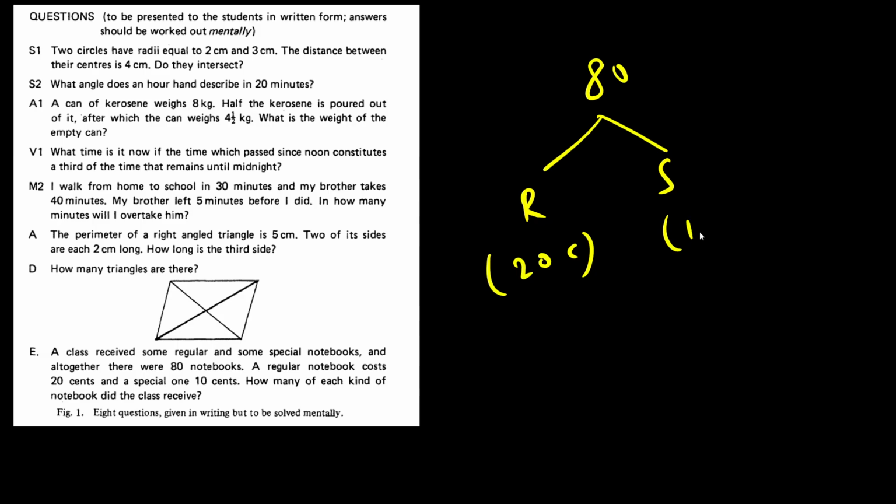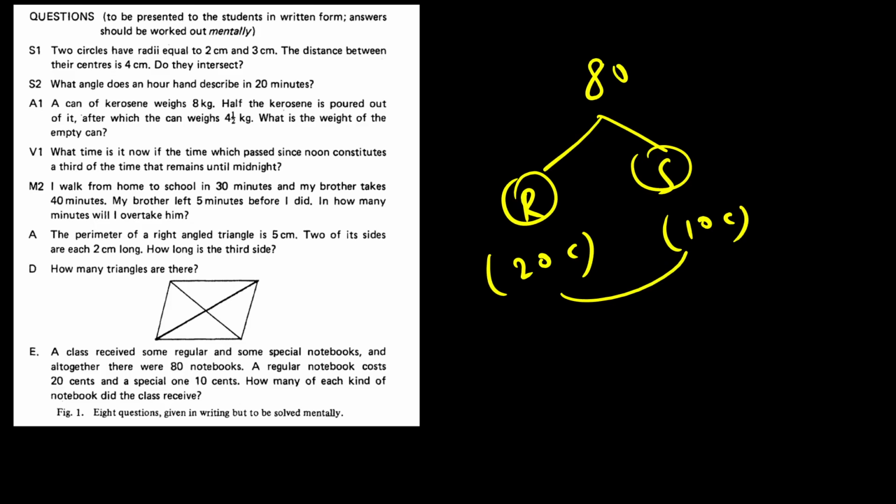If you notice here, we know the total notebooks, we know the individual prices of each type as well, right? But we don't know the total cost. So how will we be able to find how many of each kind of notebook there are? It is not possible. Why? Because think of it like this. There are 80 notebooks. I have to divide them into regular and special. Cost is 20 cents, special one is 10 cents. And I have to find how many regulars are there and how many specials are there. But there is no restriction on total cost, right?